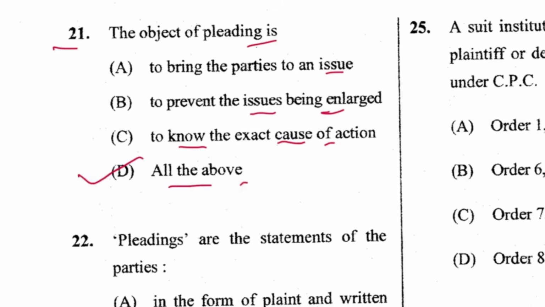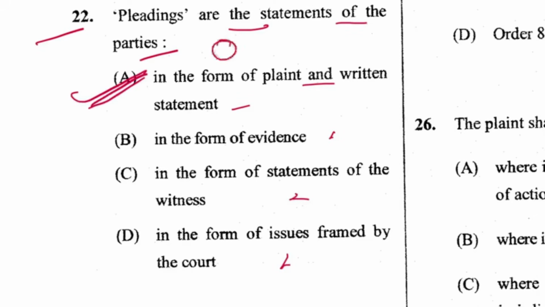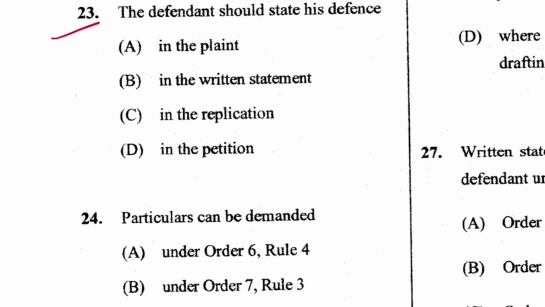Next, 22. Pleadings are the statement of the parties in the form of plaint and written statement. Yes. Evidence? No. Statement of witness? No, no, no. A is the answer. It is mentioned in Order 6 Rule 1. Next, 23. Defendant should state his defense in the plaint or written statement? In the written statement. B is the answer. And where is the provision for written statement? Order 8. And plaint? Order 7.